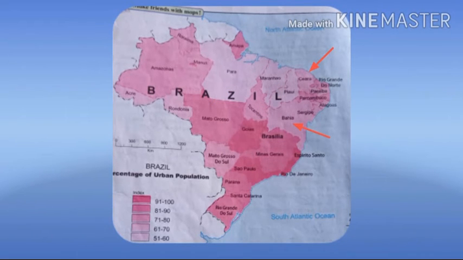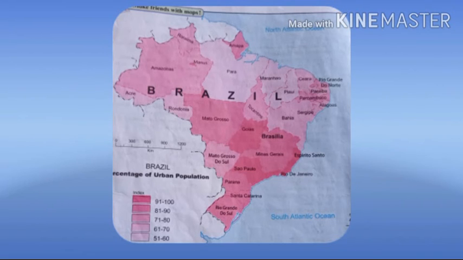States with 71 to 80% of urban population we can see in Acre and Rondônia, and states with 81 to 90% of urban population we can see in places like Paraná and Santa Catarina. States with 91 to 100% of urban population we can see in Sao Paulo and Rio de Janeiro. If you compare India and Brazil, the urban population is more in Brazil than in India.